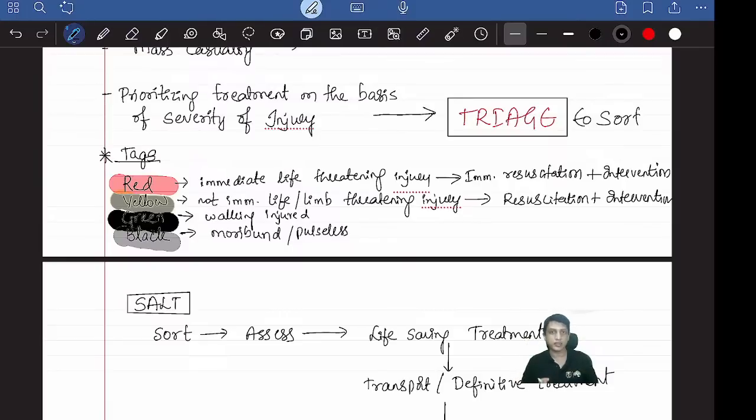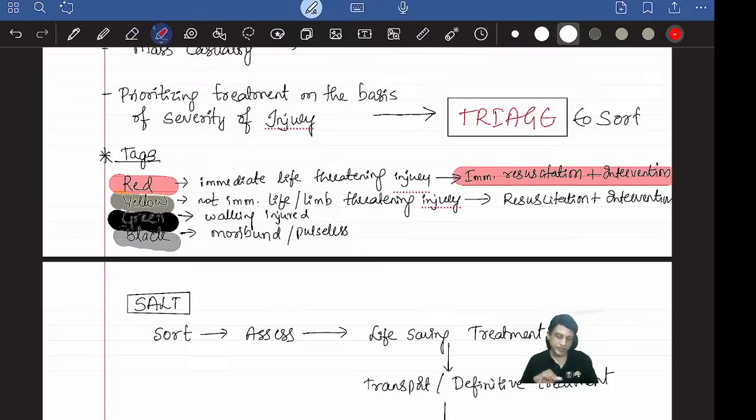The third is green. Green tag means they're injured, there is some fracture or some bleeding, but they're able to walk on their own, or they don't have very serious or severe injuries. That is green. Black means almost dying or pulseless, moribund patients are categorized here. Even if you intervene, the survival chance is very, very low. Such patients are grouped into the black category. For red tag patients, you have to resuscitate immediately, and immediate intervention is also required.